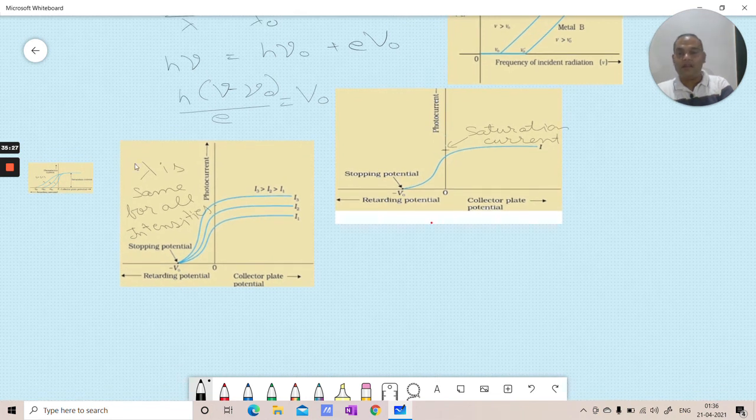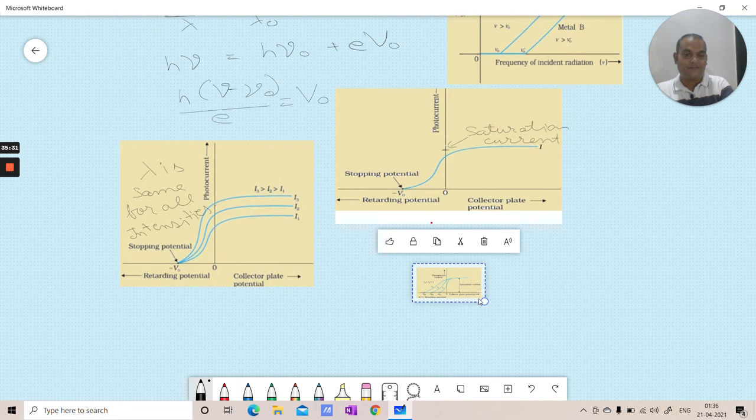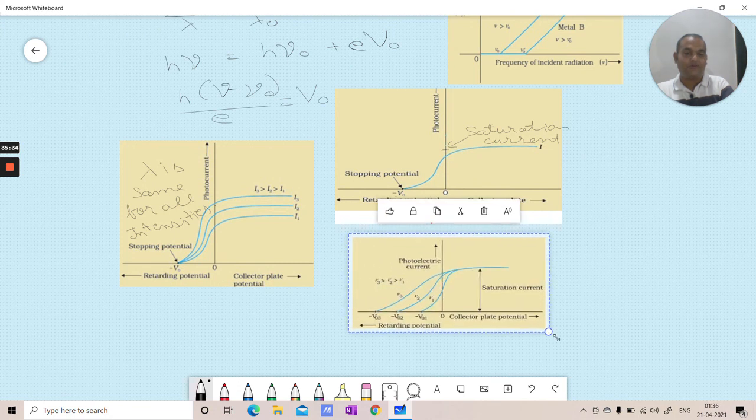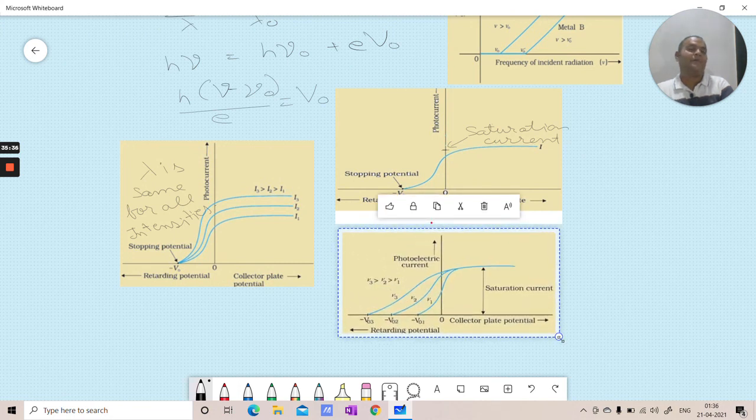And last but not the least, yes, now you can see this. Here what is happening is that there is lambda, or you can say stopping potential, or you can say frequency, anything, but it is changing. So in this graph what we can see is there are differences in stopping potential.